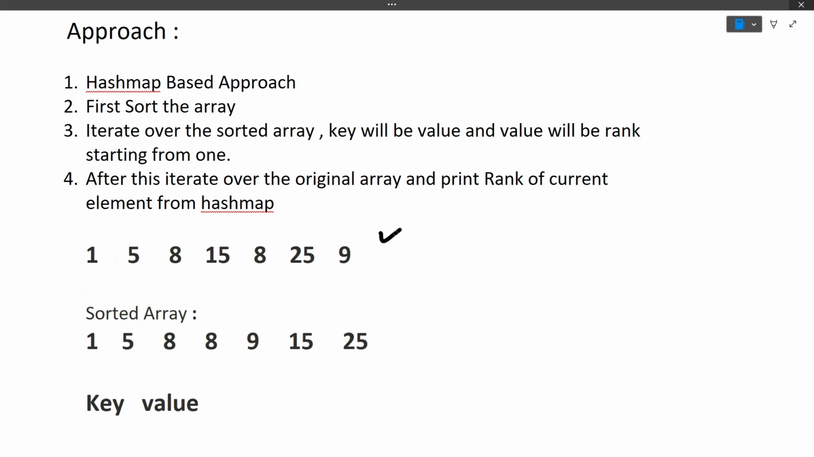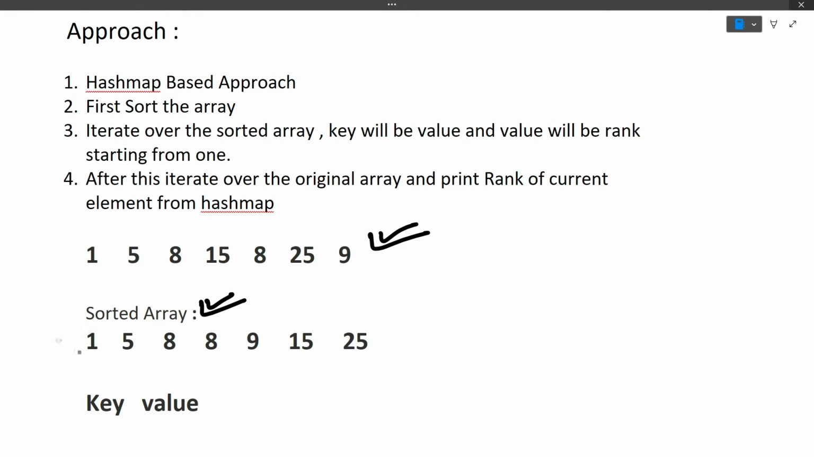This is our input array: 1, 5, 8, 15, 8, 25, 9. What we'll do is first sort the array in ascending order. So the array will look like 1, 5, 8, 8, 9, 15, 25. Now we will iterate over this sorted array.